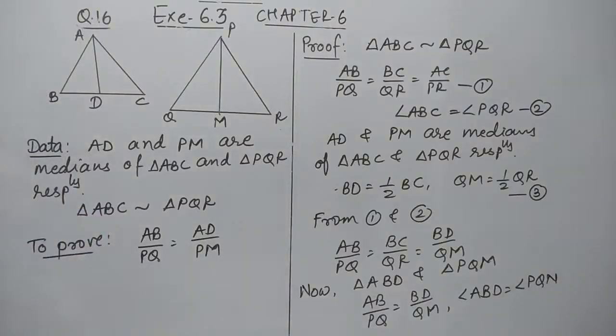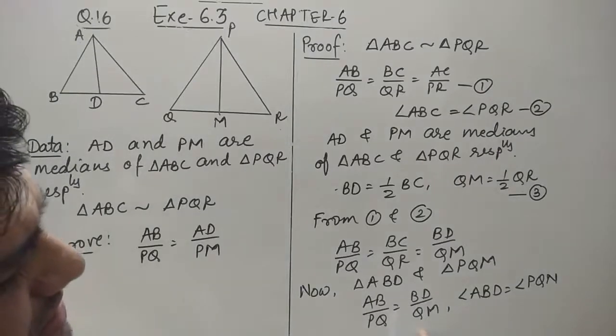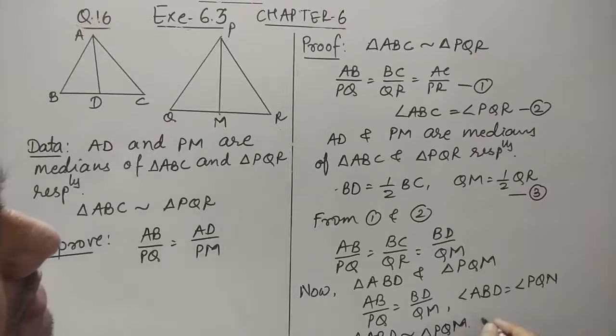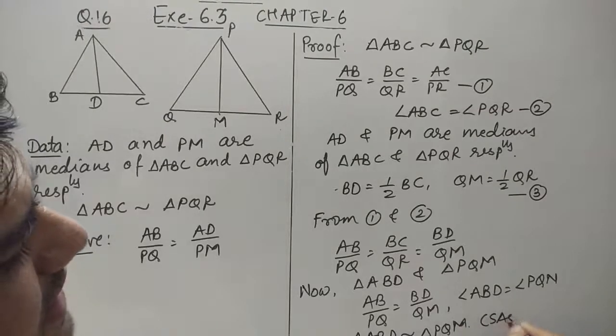Fine. So as these are triangles, we can see here that triangle ABD is similar to triangle PQM by using the criteria side angle side.